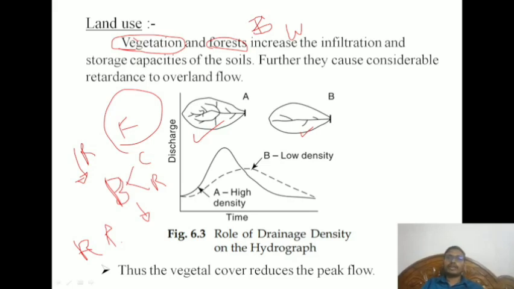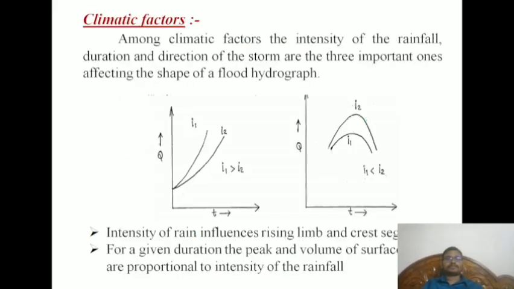So there won't be any infiltration. If infiltration is not there, that amount of water is added to runoff, so more runoff will be there where built up area is more, and less runoff with respect to the forest area.